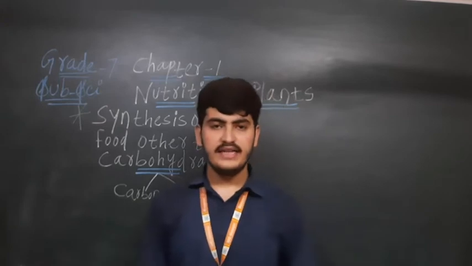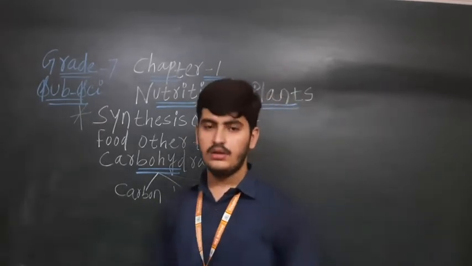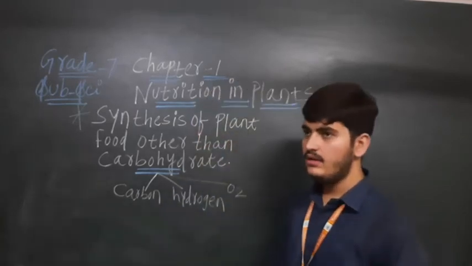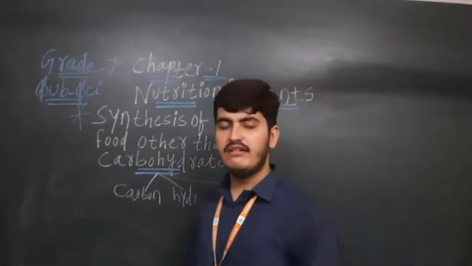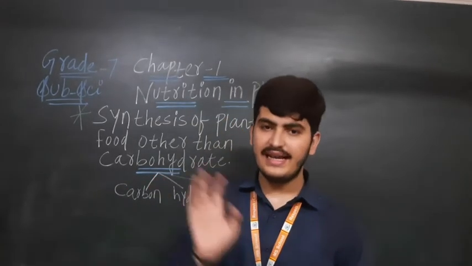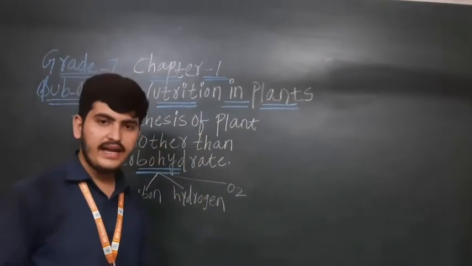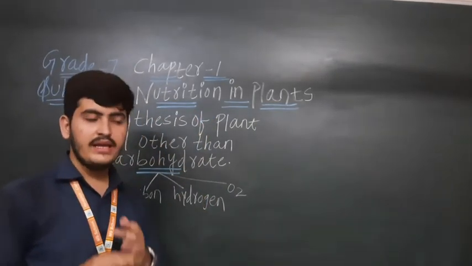Sometimes beta you have seen that farmers are adding fertilizers which are rich in nitrogen. Sometimes the farmers are adding that kind of fertilizer which are rich in nitrogen, जो बेटा नाइट्रोजन में रिच होते हैं. They are adding the fertilizer into the soil so that the plant can fulfill the requirement. Plant can fulfill the requirement of nitrogen in this way.